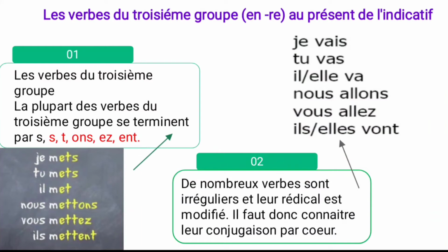See the example, aller verb conjugation. Aller means to go. It ends with what? ER, but it's not a first group verb. Why? Because it belongs to the third group, that is the irregular group. Je vais, tu vas, il va, elle va, nous allons, vous allez, ils vont, elles vont. So this is the conjugation for the aller verb, to go.